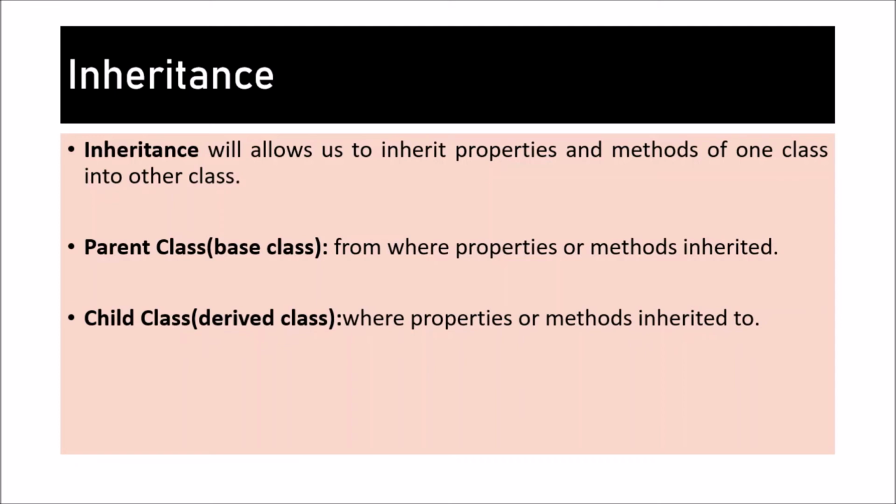The child class is also called the derived class. So, for example, the methods of the parents are inherited by the children. The parent is the base class and the children are the derived class.